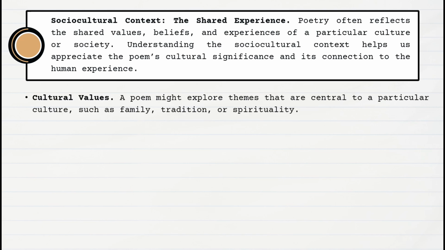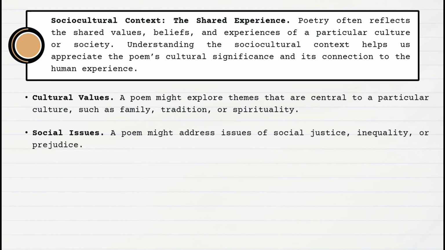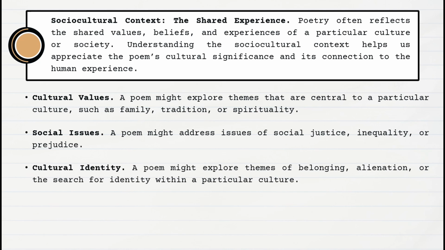Cultural values. A poem might explore themes that are central to a particular culture, such as family, tradition, or spirituality. Social issues. A poem might address issues of social justice, inequality, or prejudice. Cultural identity. A poem might explore themes of belonging, alienation, or the search for identity within a particular culture.